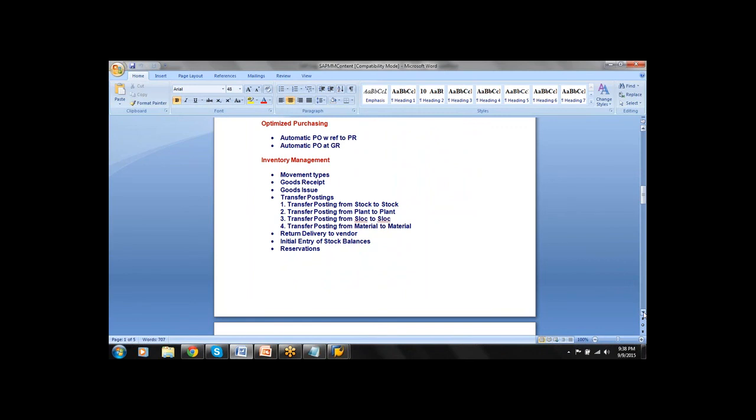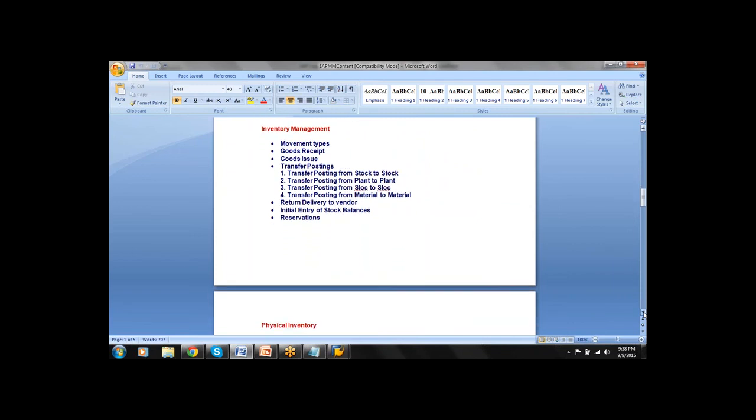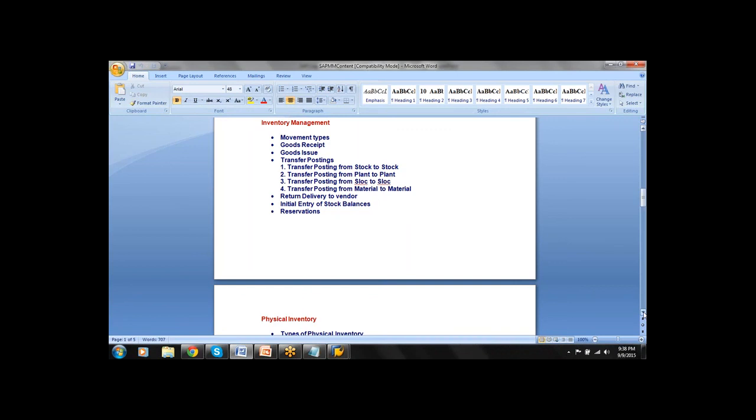From that, you get the PO with reference to PR, and automatic creation of PO at GR level. After this, we'll discuss inventory management. Here goods movement takes place in three ways: goods receipt, goods issues, and transfer posting.